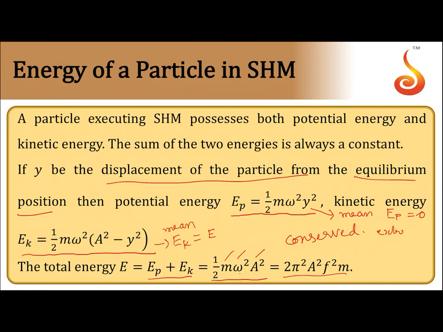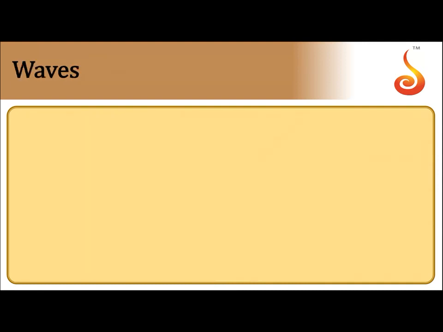Now at extreme position, potential energy will be equal to ½mω²y². Put y = a, you will get a², so you will get this, that is the total energy. If you put y = a in the kinetic energy, this turns out to be 0 at extreme position. So at extreme position, kinetic energy is 0 and potential energy is the total energy. At mean position, potential energy is 0 and the entire energy is kinetic energy. So energy also oscillates between maximum and minimum here, but the total energy remains constant. So that is all about simple harmonic motion.